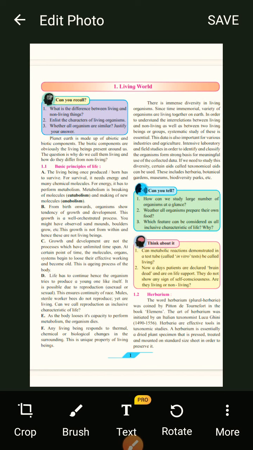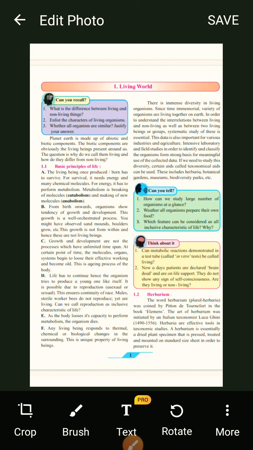Point B. From birth onwards, organisms show tendency of growth and development. This growth is a well orchestrated process. You might have observed sand mounds, boulders grow, etc. This growth is not from within and hence these are not living beings.